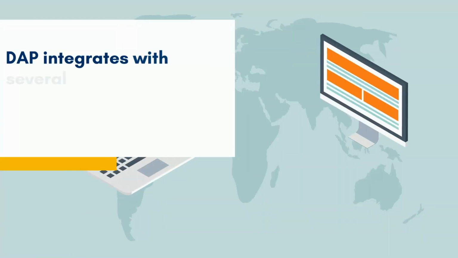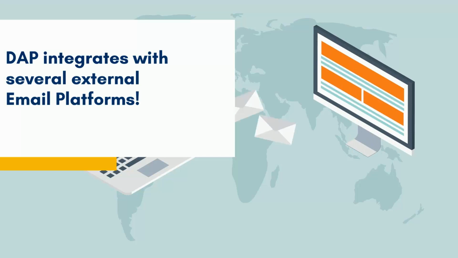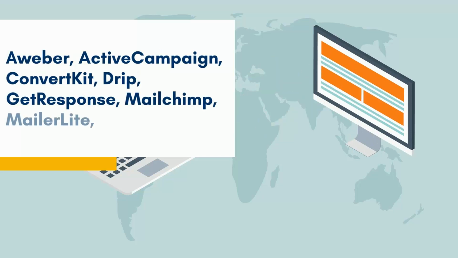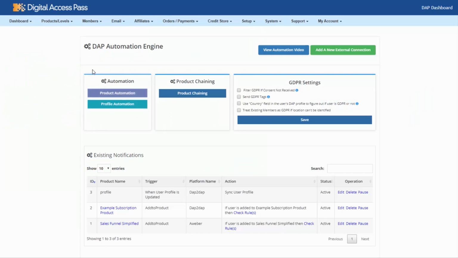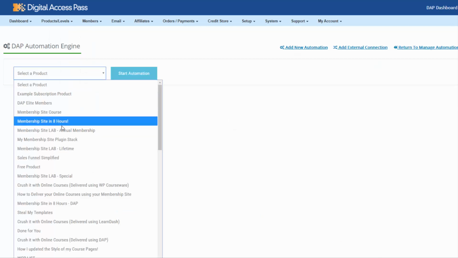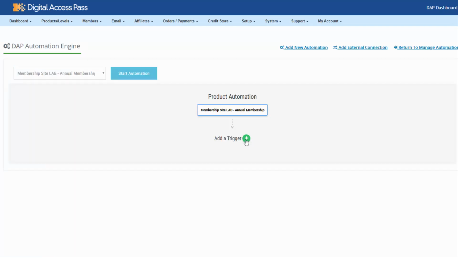DAP also integrates with several external email platforms such as Aweber, ActiveCampaign, ConvertKit, Drip, GetResponse, MailChimp, MailerLite, and we keep adding new email platform integration all the time. DAP also has an automation engine feature where you can just click a few buttons to connect your products to different email platforms. So each product in DAP can be connected to a different list. It really depends on your specific needs.